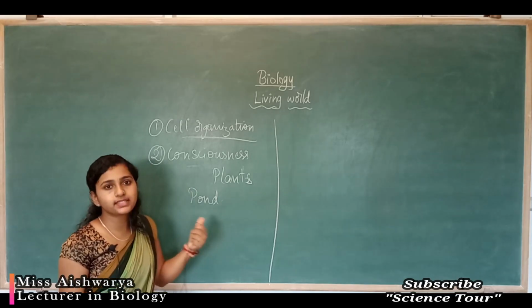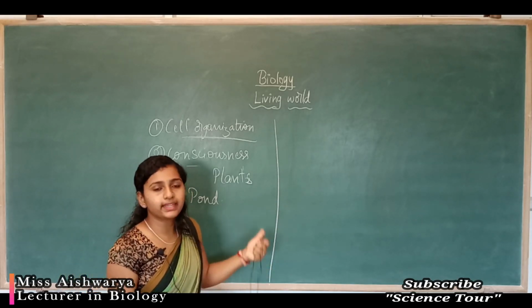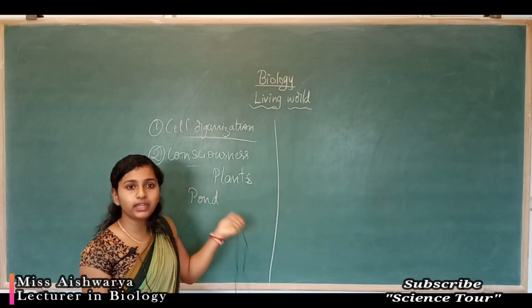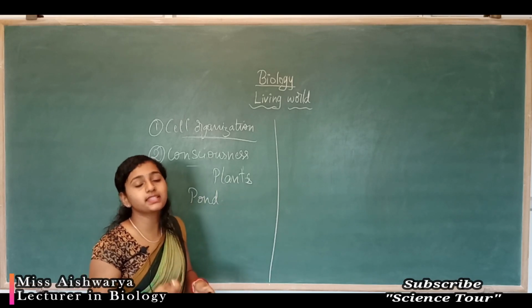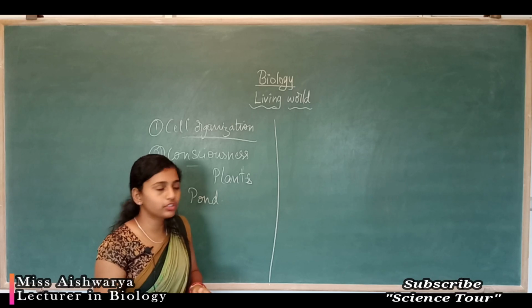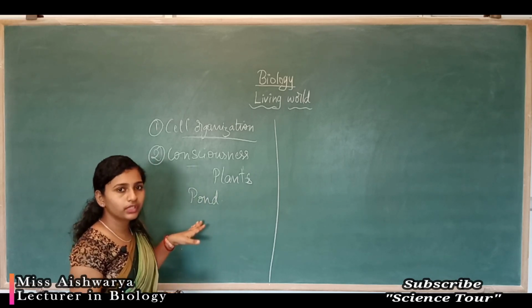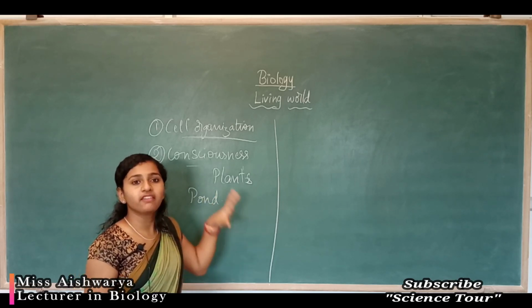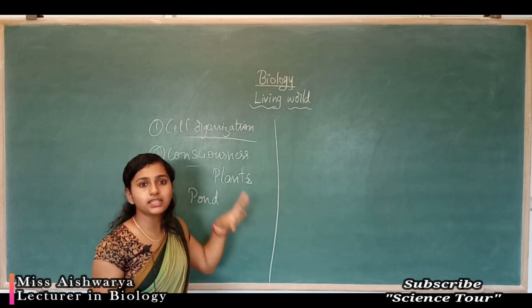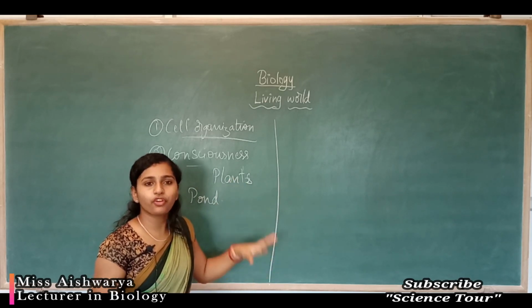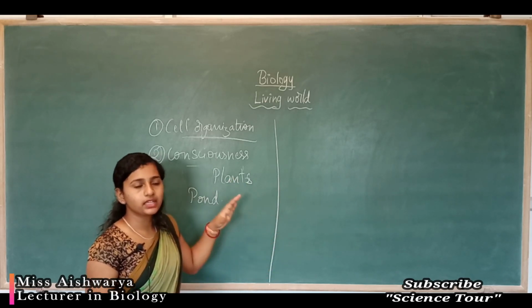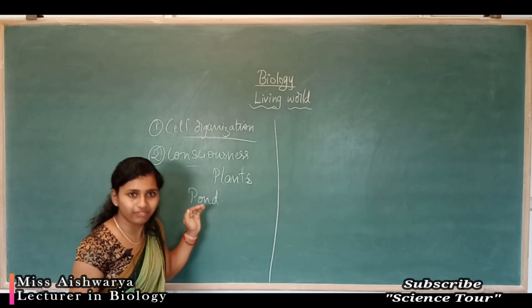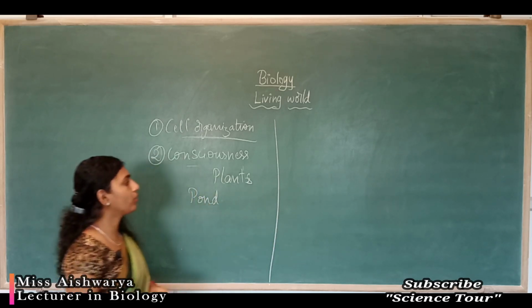So that results in the algal bloom, that is an effect to the environment, and that is a response shown by the plants to the pollutants. And some of the pollutants will suppress the growth of the plant, which decreases the number of plants in a particular area. So the pollutants also play a very important role in the growth of the plant.